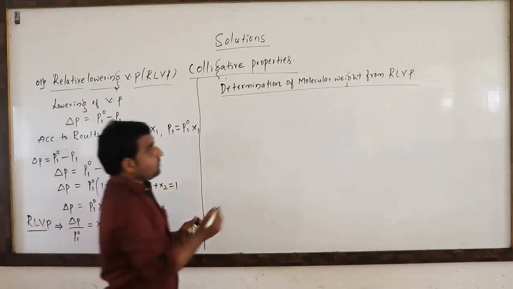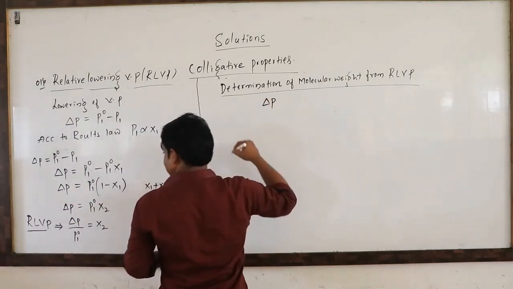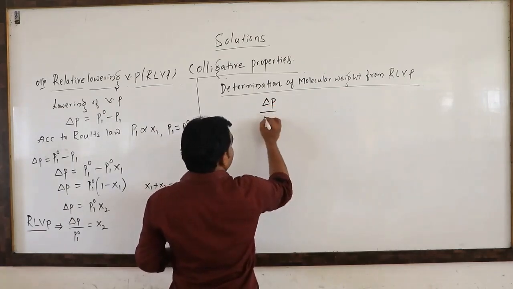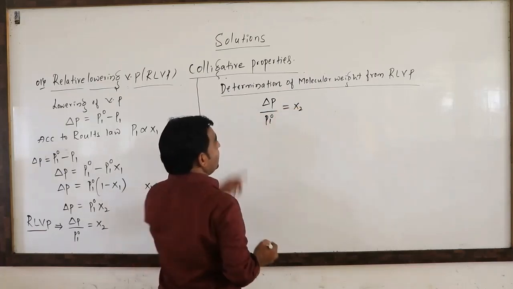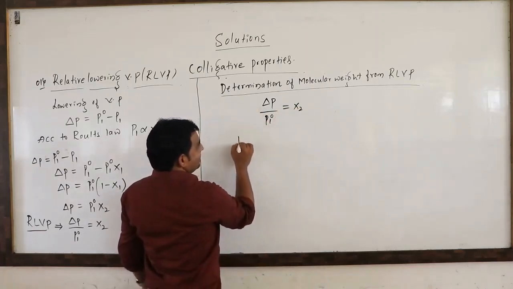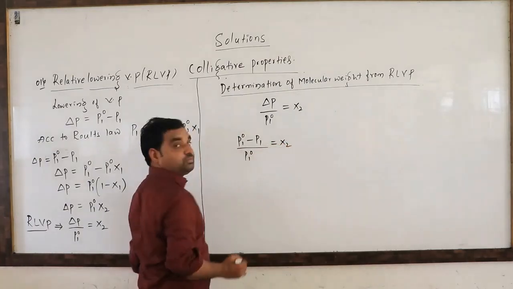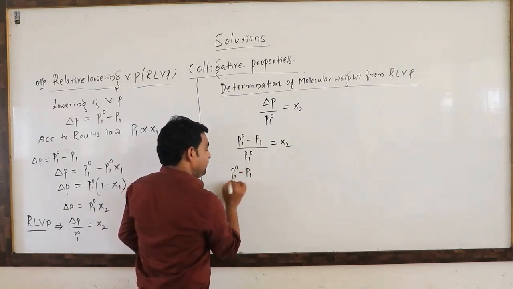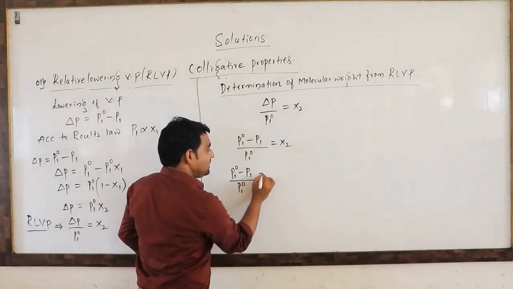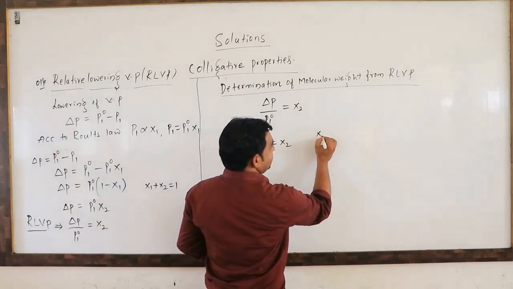So now, delta P divided by P1 naught is equal to X2. Delta P is nothing but P1 naught minus P1, so P1 naught minus P1 divided by P1 naught is equal to X2, which is the mole fraction of the solute.